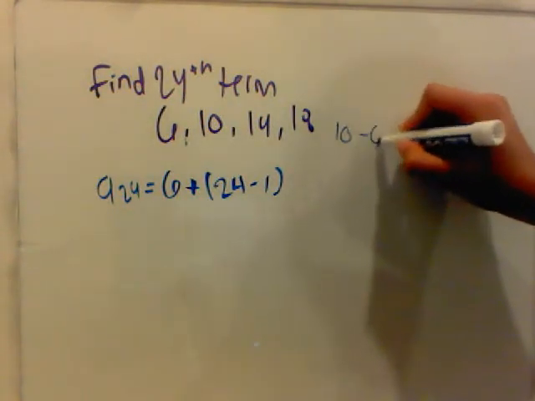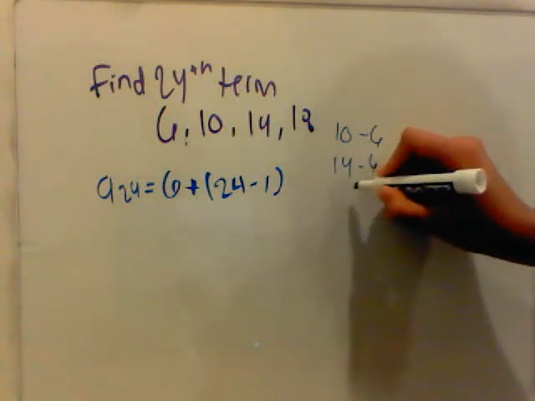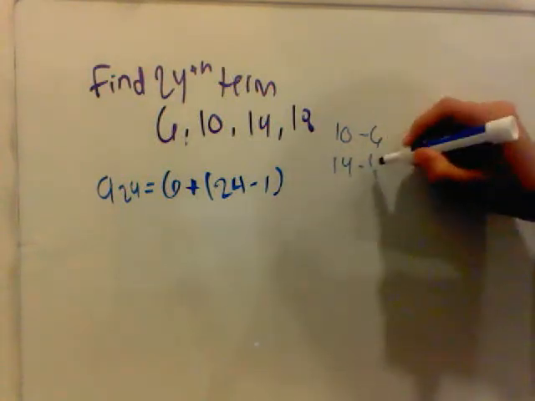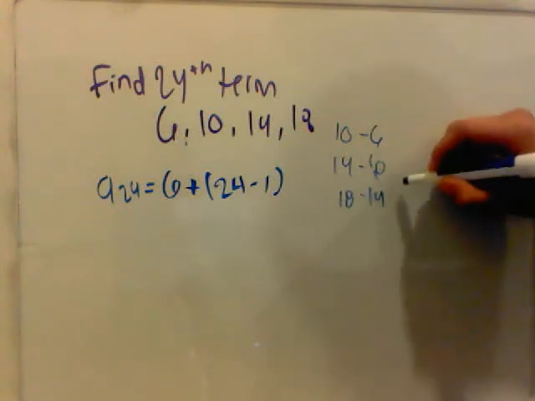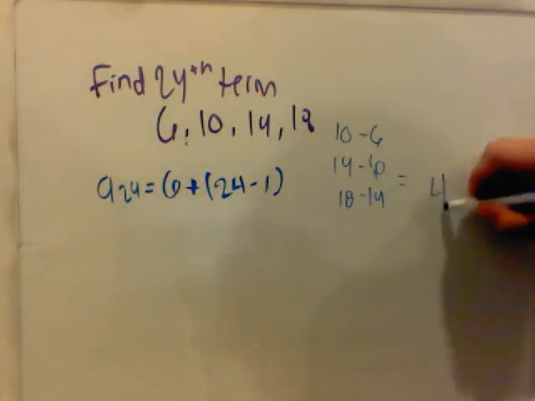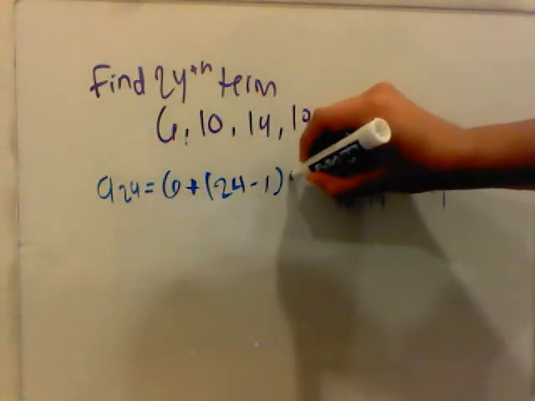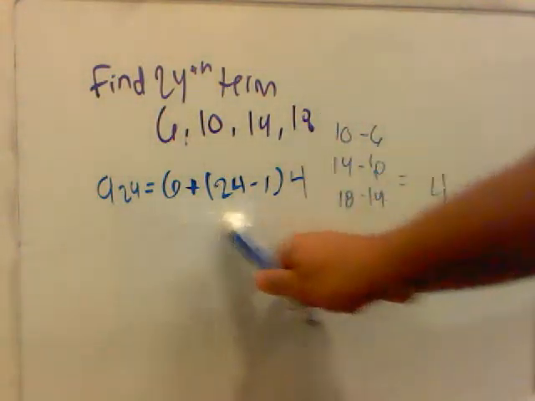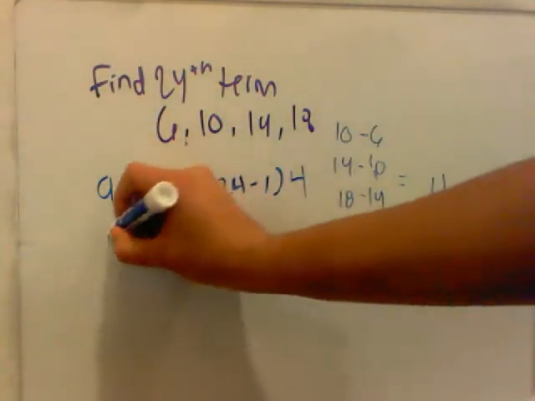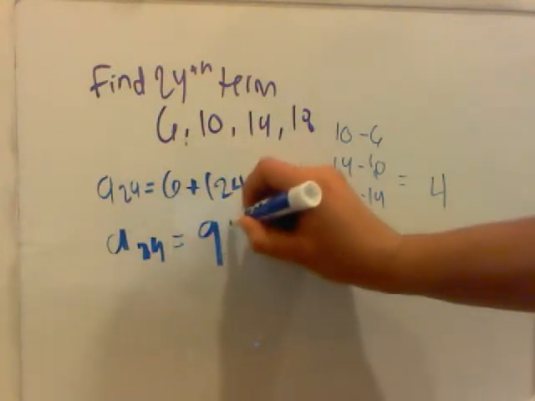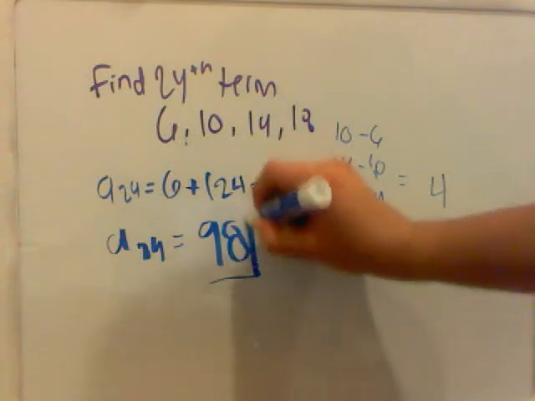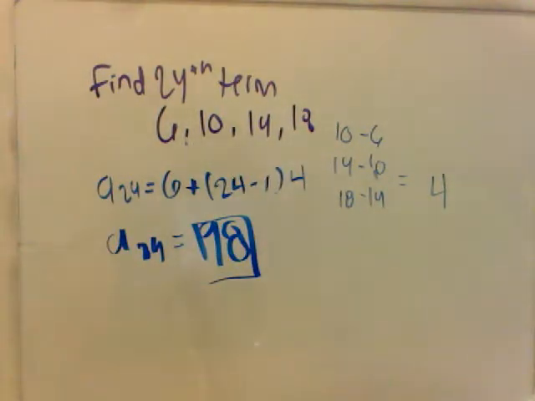We do 10 minus 6, or 14 minus 10, or 18 minus 14. All these equal 4. So 4 would go right here. And simply, you put this into your calculator, and your a sub 24 would equal 98. That is your answer. So the 24th term would be 98.